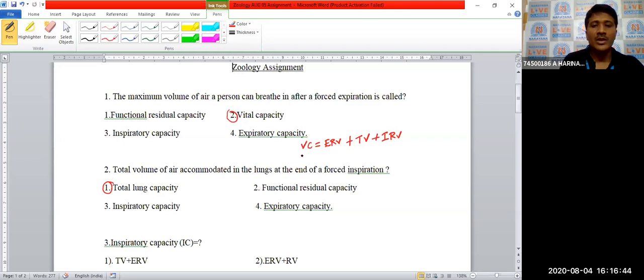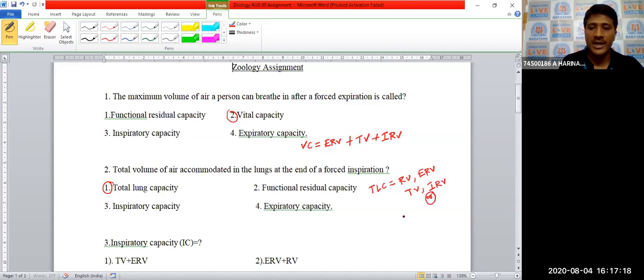Total lung capacity includes residual volume, RV, and also ERV, expiratory reserve volume, and TV, tidal volume, and IRV.